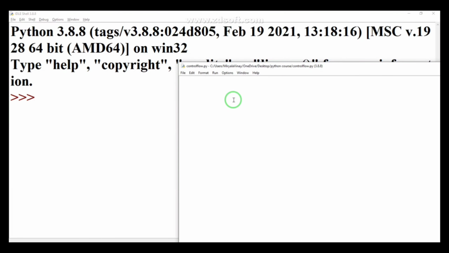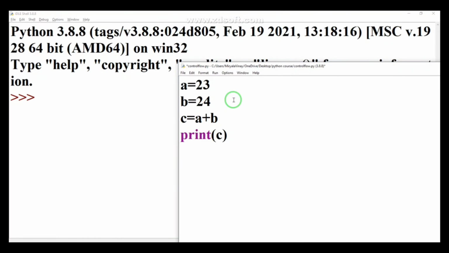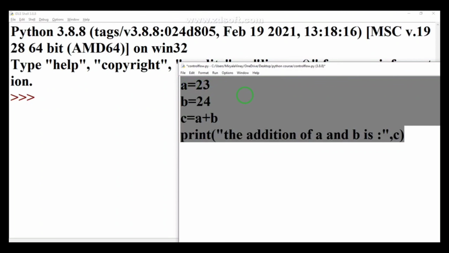We were discussing sequential, right? Suppose I have a variable a equal to 23 and another variable b equal to 24, and I am performing addition, c equal to a plus b. I am printing the value of c, and in the print statement I am also including another string, "The addition of a and b is", with a comma. So you can see we have 4 lines of code in our IDE.